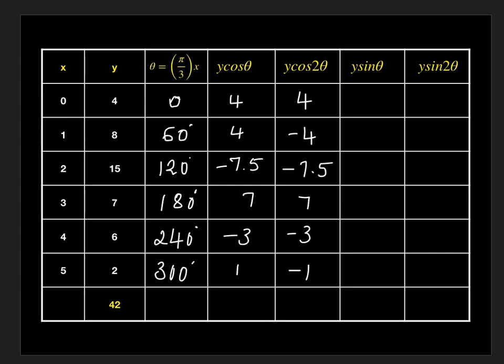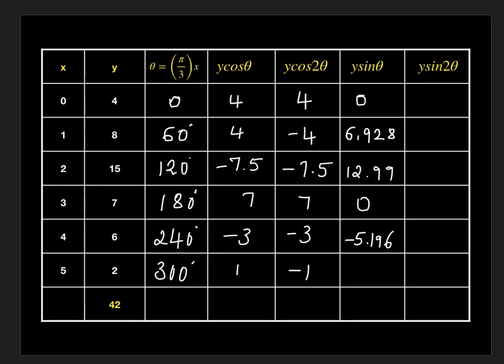Now let us substitute y is 4, theta is 0 into the y sin theta expression. It gives us 0. Next we substitute y is 8, theta is 60, and it gives us 6.928. Similarly, the other values: 12.99. Substituting theta is 180, y is 7, it is 0. Next substituting theta is 240, y is 6, we get minus 5.196.